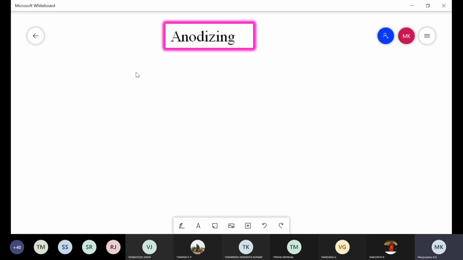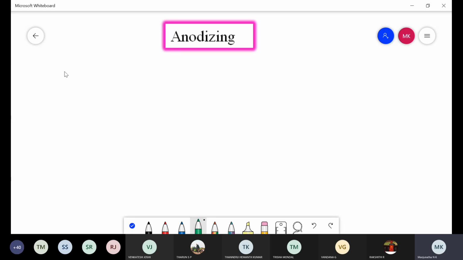Therefore anodizing is applicable only for non-ferrous metals, and one example for this process is anodizing of aluminium.